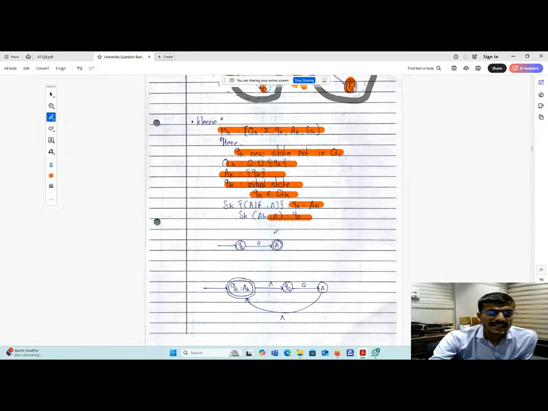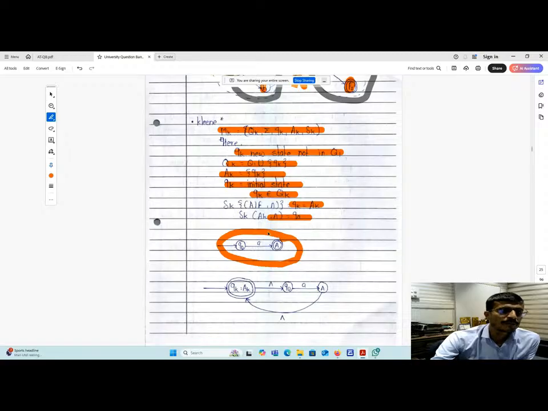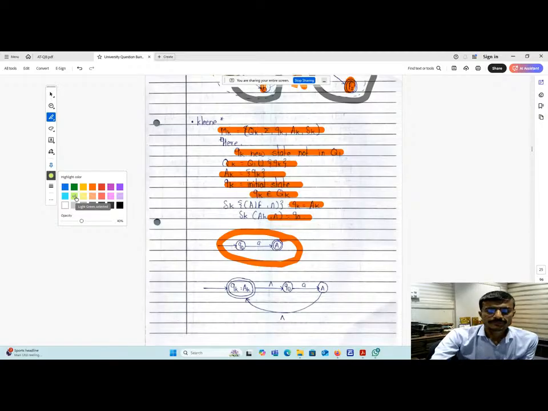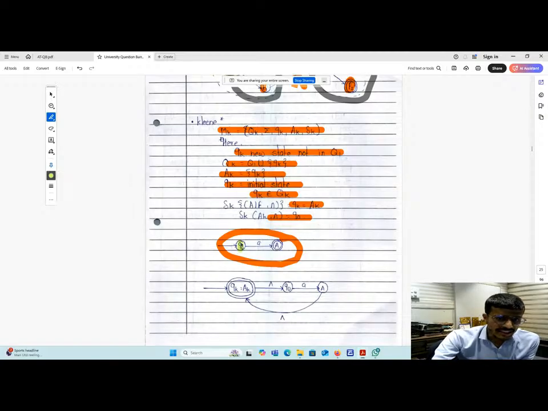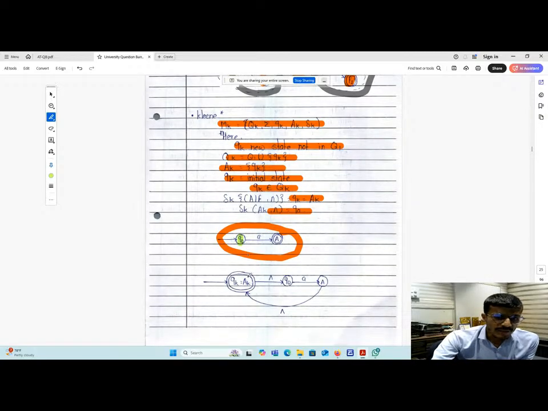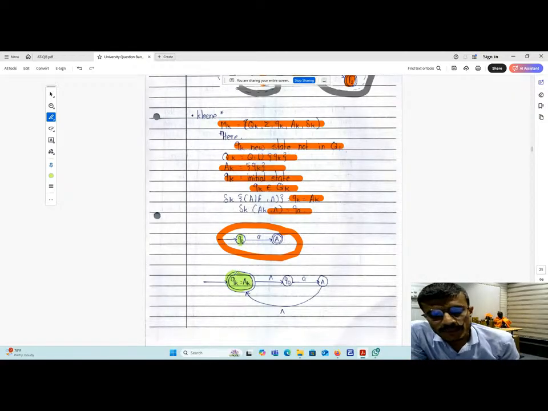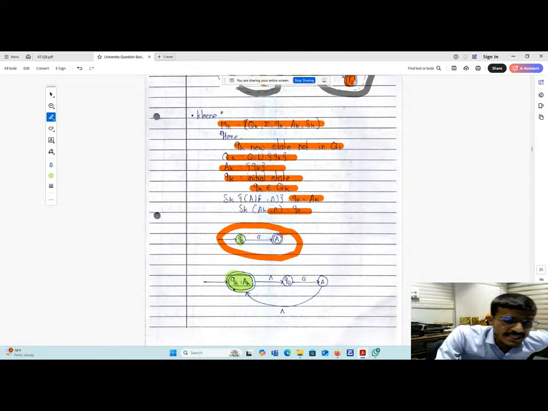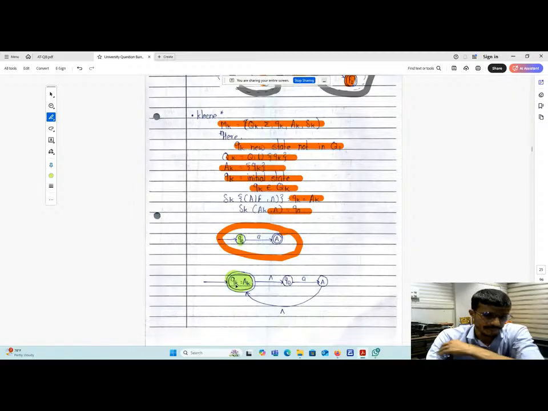Now see here, let us consider this is the finite state automata given to you, and you have to perform Kleene operation over here. Very simple. What we are going to do, see here. So this is the initial state. Before this initial state, we have added here qk. That is the new initial state. And that new initial state is nothing but the accepting state. Both the initial state and accepting state in case of Kleene are the same. That is qk is equal to ak.